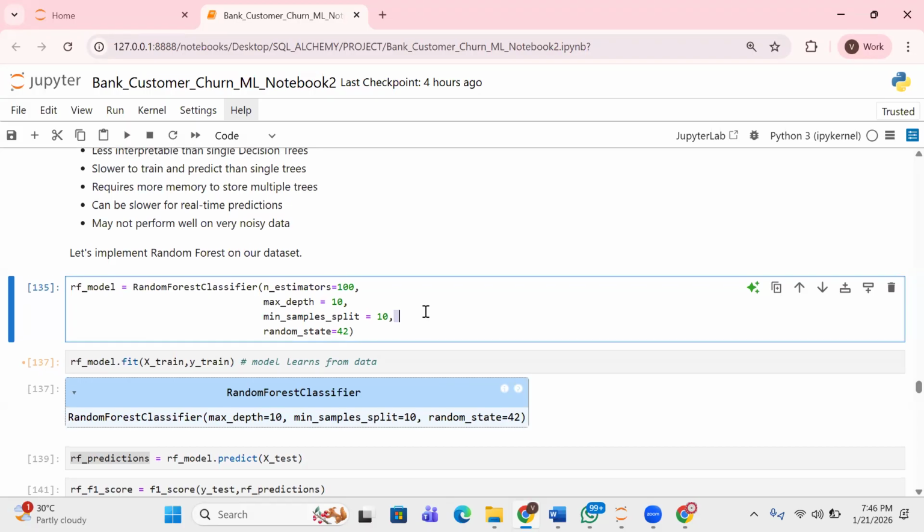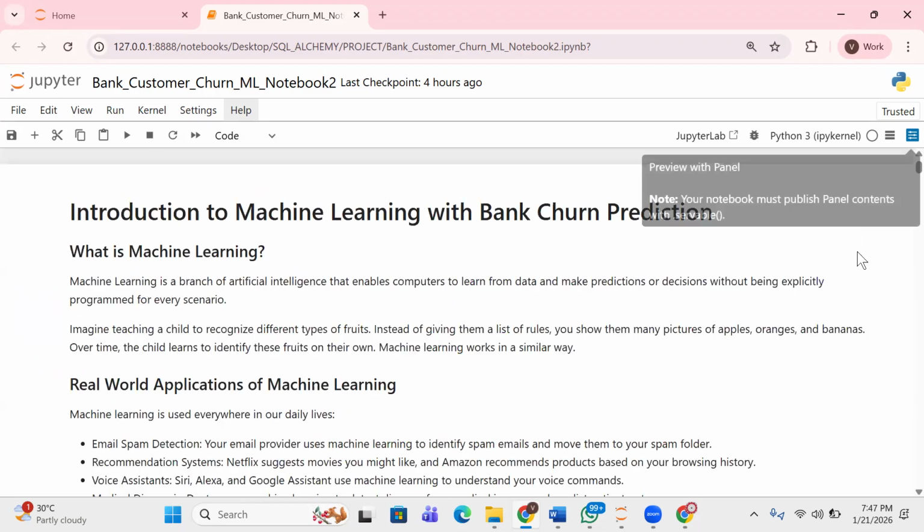So the first thing we did here was to instantiate the algorithm. And how did we do that? Before now, we already imported the random forest classifier. So if I should go up, let me take it up so you can see it.